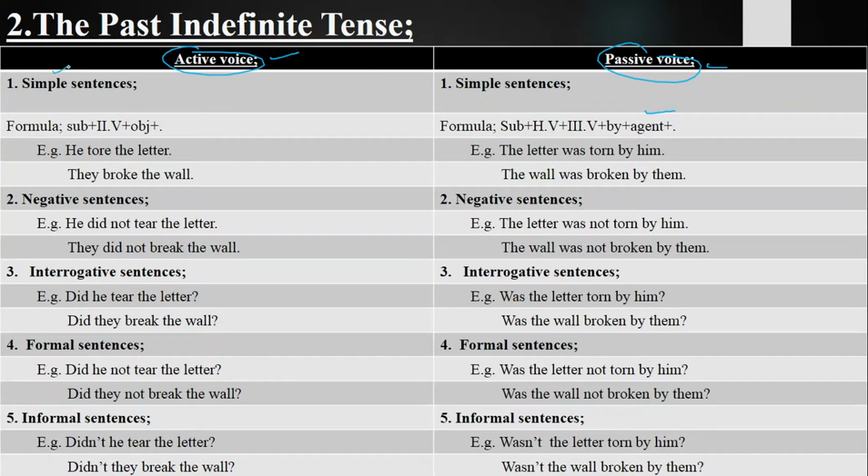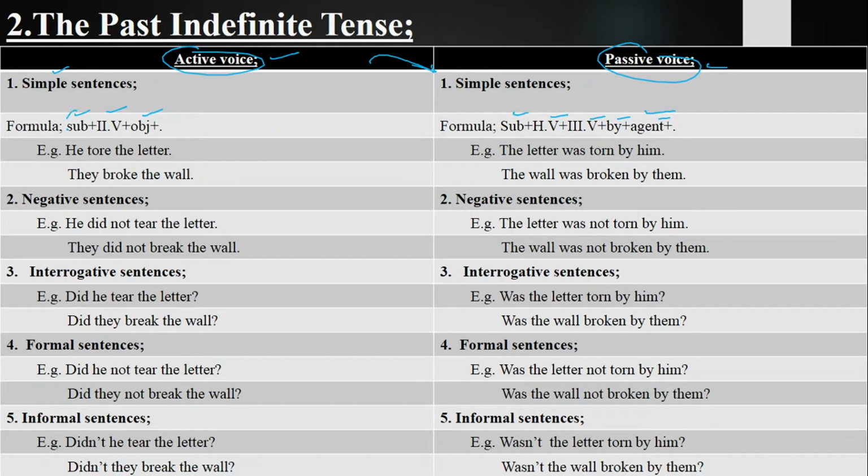First we will have simple sentences from active voice into passive voice, and simple sentences of active voice we have all discussed in previous lectures. The main thing to focus on is how you are going to change them into passive voice. Simple sentences which make a simple statement are called simple sentences. Formula for that: subject, second form of the verb, object, and then full stop. In passive voice you will have subject plus helping verb plus third form, by, agent, and then full stop.